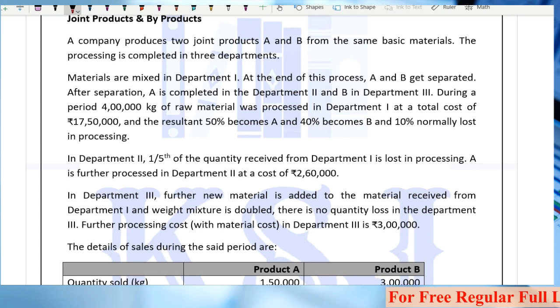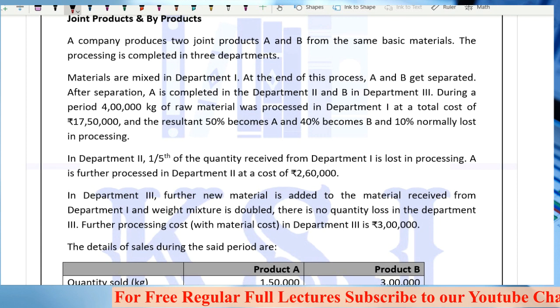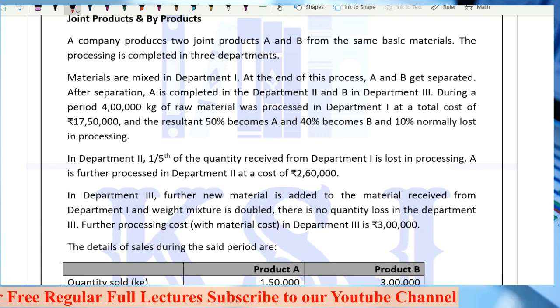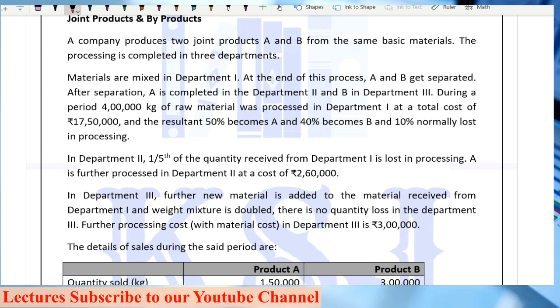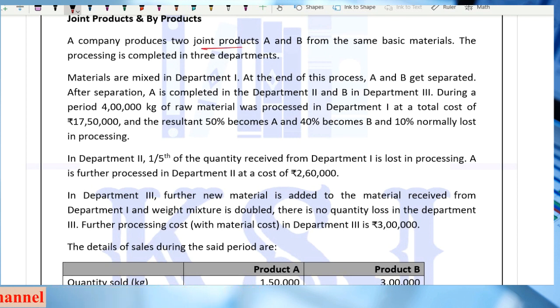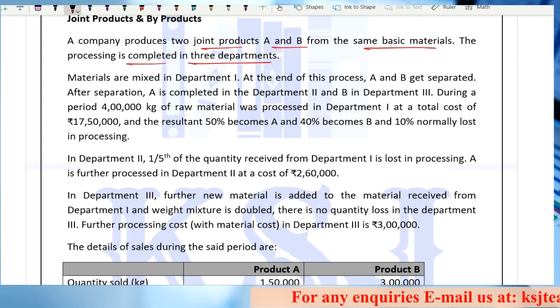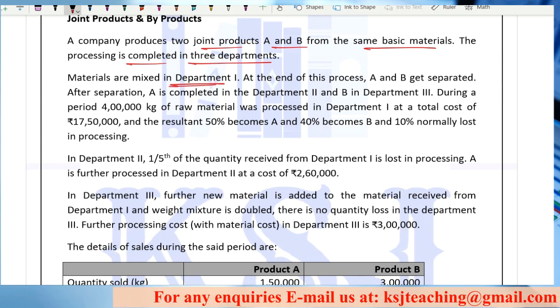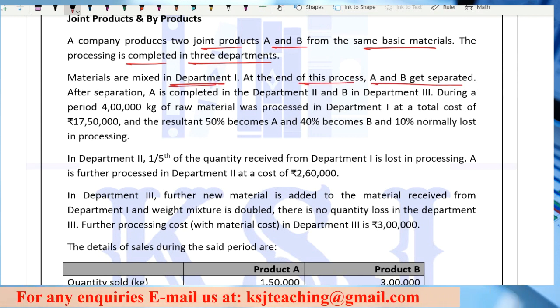The question is not very tough. The question is very simple, but the only thing is how you comprehend, how you decipher this information basically. Let's see. The company produces two joint products A and B from the same basic material. The processing is completed in 3 departments. The materials are mixed in department number 1. At the end of this process, A and B get separated, right?